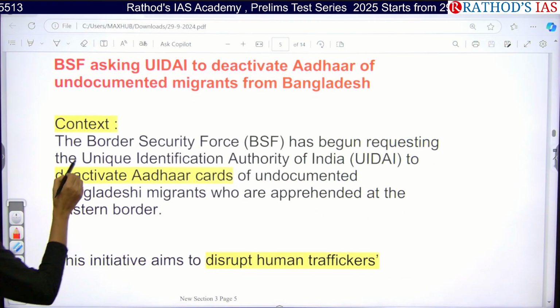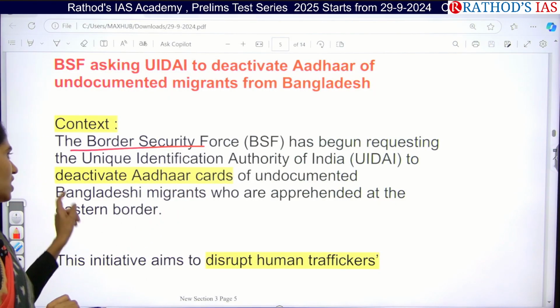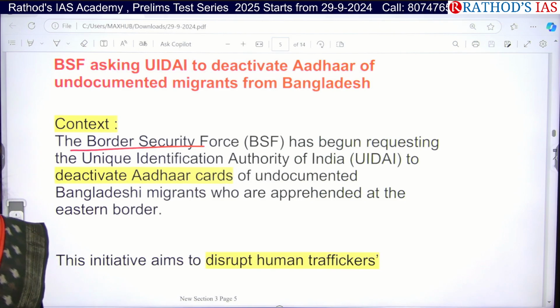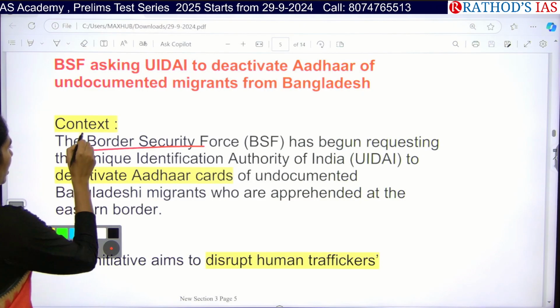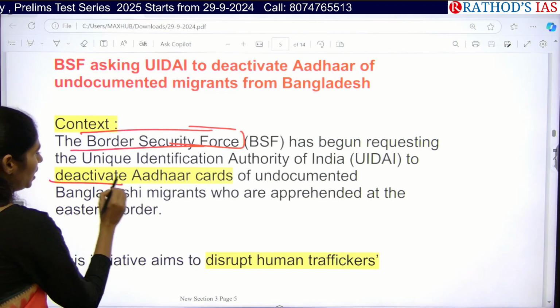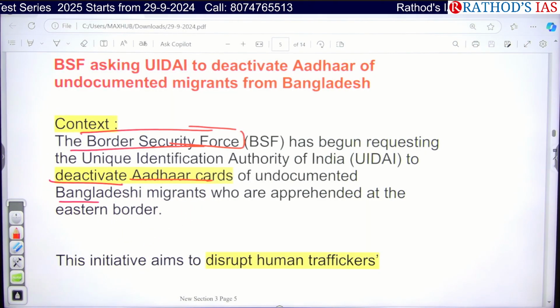The Border Security Force has begun requesting UIDAI, the Unique Identification Authority of India, which is responsible for providing Aadhaar cards. And why? BSF is contacting UIDAI to deactivate Aadhaar cards of undocumented Bangladeshi migrants who entered India.